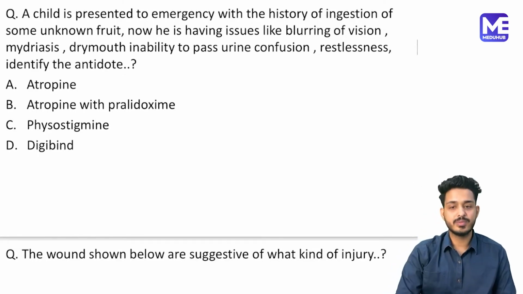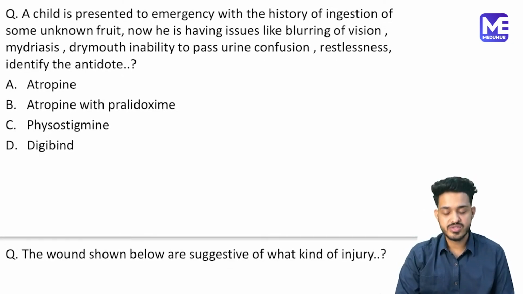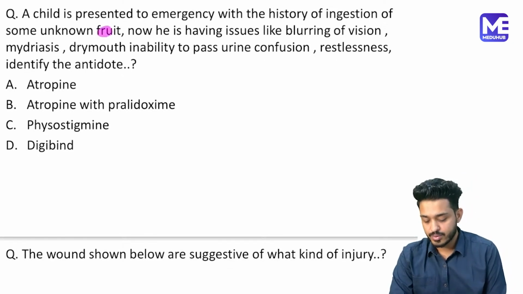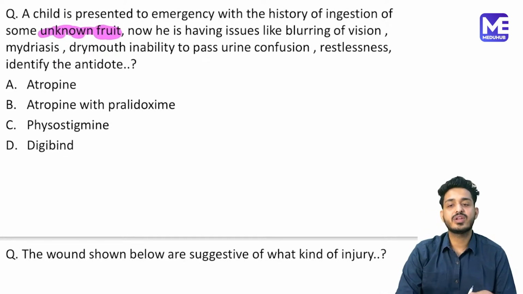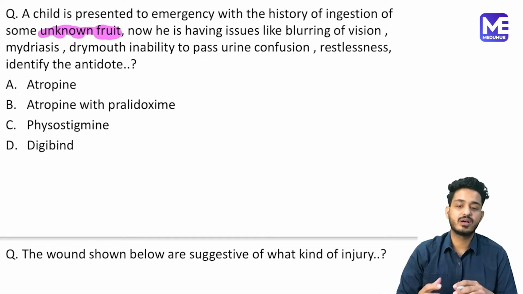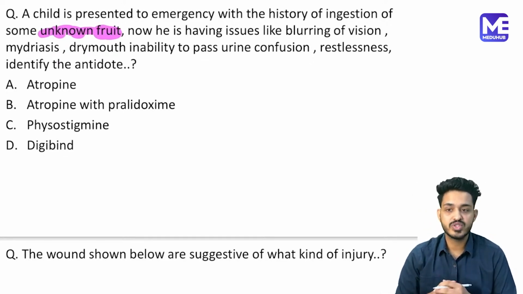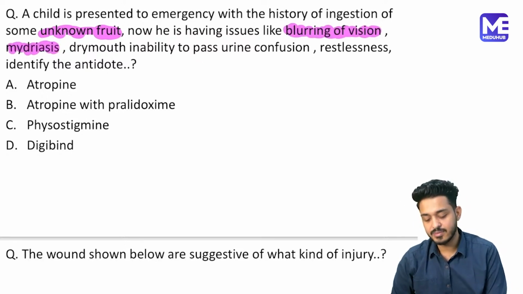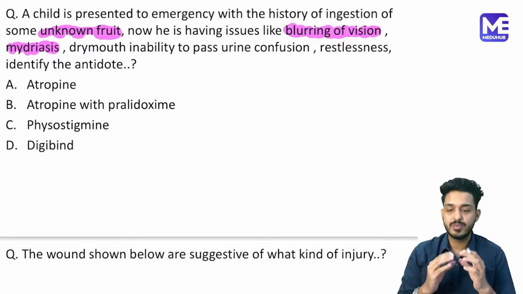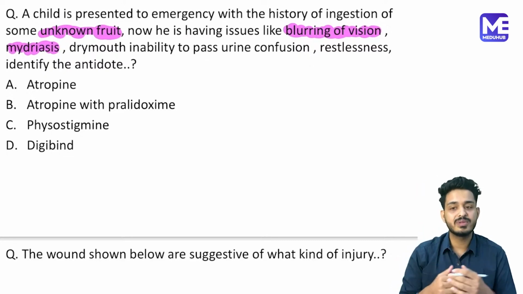A child is presented to the emergency with a history of ingestion of a certain unknown fruit. Patient ने क्या खा लिया, एक बच्चे ने unknown fruit खा लिया. Now he is having issues. What are the issues? Patient is having blurring of vision, midriasis is there. मतलब the pupils are dilated. If the pupils are dilated, patient is not able to see, right?